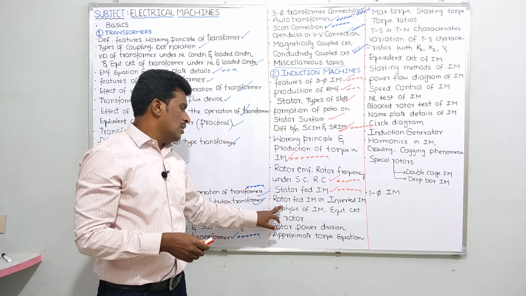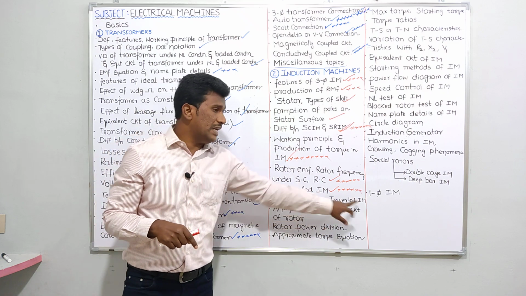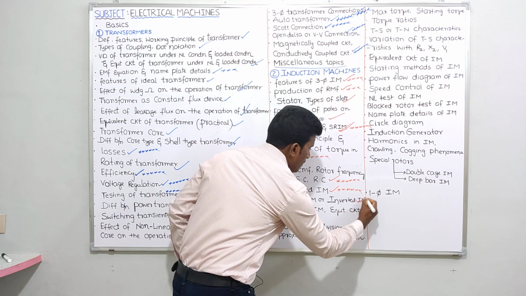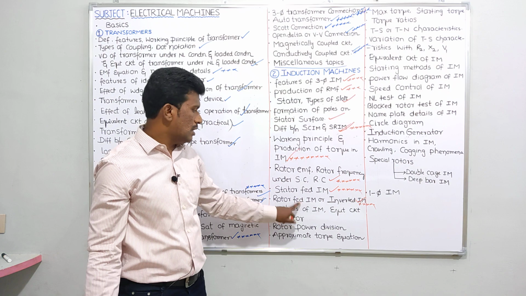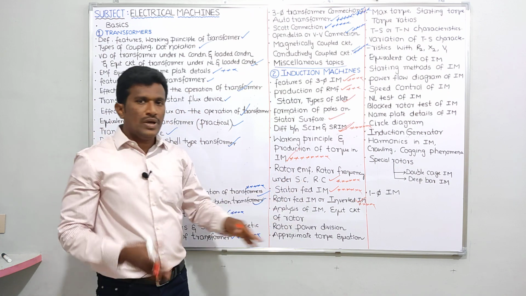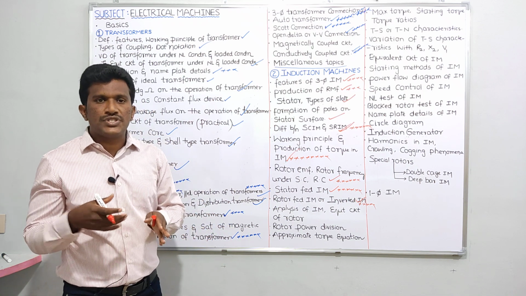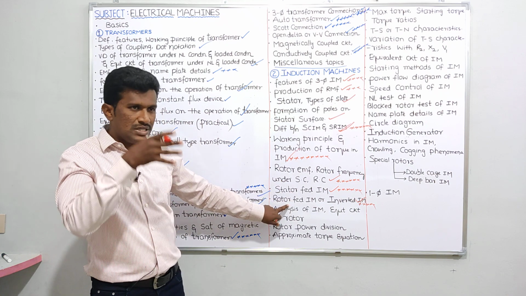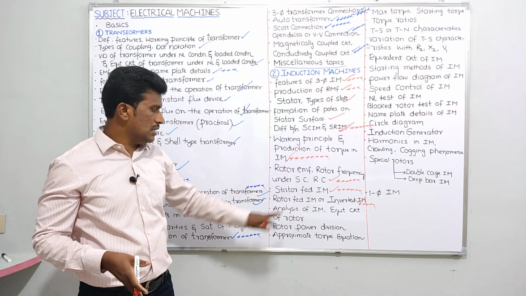Next, immediately, rotor fed induction motor. This motor can also be called an inverted induction motor. It's very important. Maybe in the GATE examination also they are asking some questions on stator fed and rotor fed induction motor. So please try to understand. Rotor fed induction motor means what? We are giving supply to rotor, and torque will be produced in stator. So, somewhat opposite to stator fed induction motor. We will be discussing what is the difference between stator fed induction motor and rotor fed induction motor. Those things we will be discussing here.